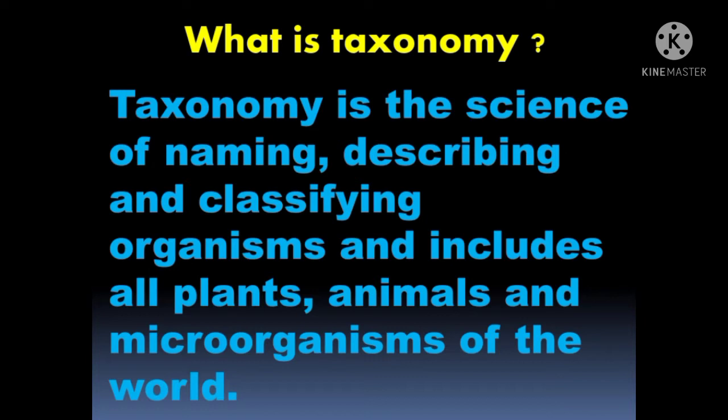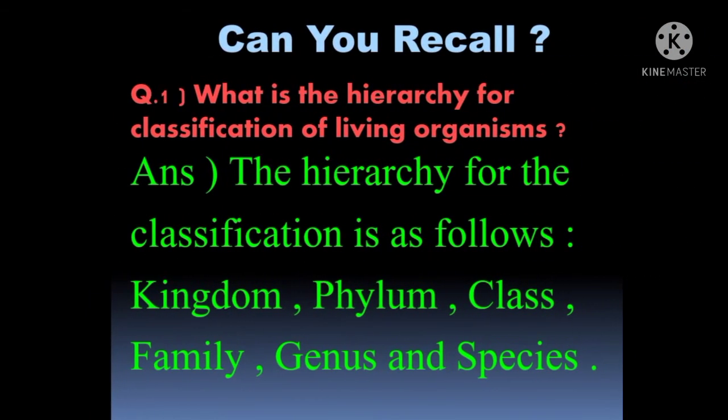Taxonomy is the science of naming, describing and classifying organisms and includes all plants, animals and microorganisms of the world. Students, in simple words, taxonomy means giving a name to a particular living being. Naming a living being is known as taxonomy.